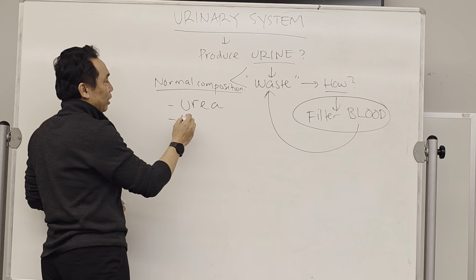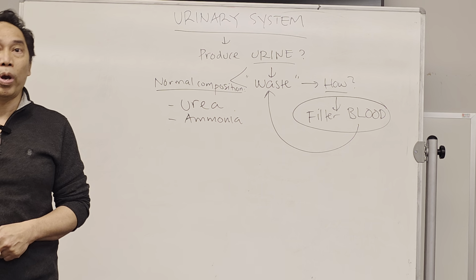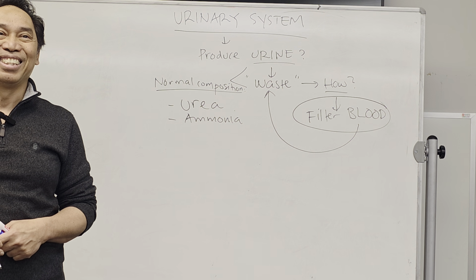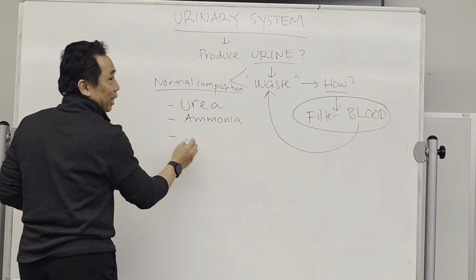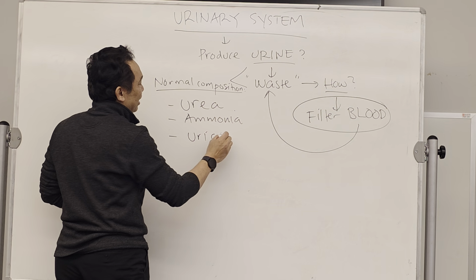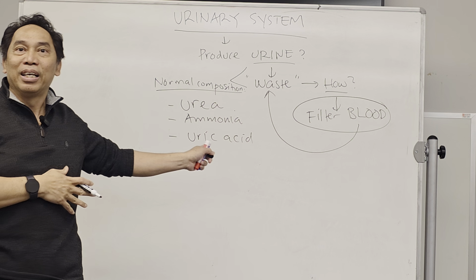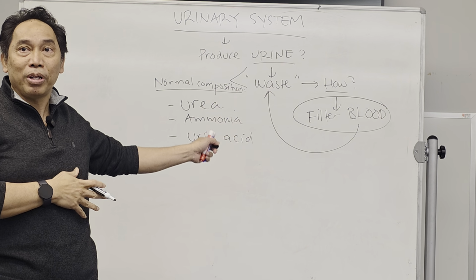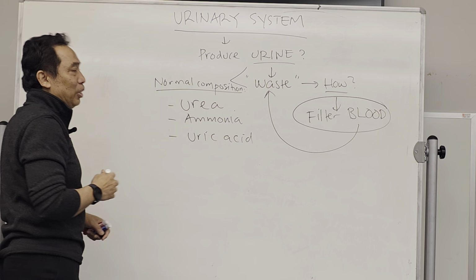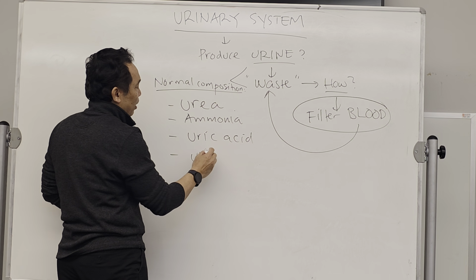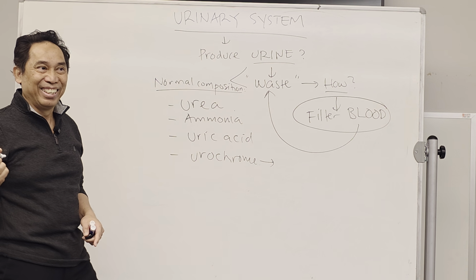Another one is going to be ammonia. This is a waste product. This is bad stuff in the blood. It has to be removed. What else? Another one is going to be uric acid. All of these are the same thing, coming from the nitrogen base, coming from the proteins that you eat. So urea, ammonia, uric acid. There's another one called urochrome. This usually gives the color of the urine.